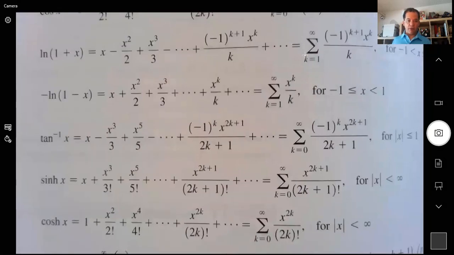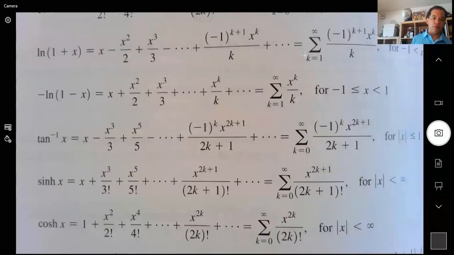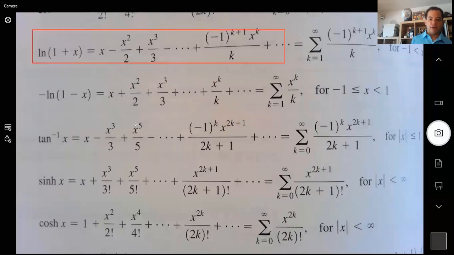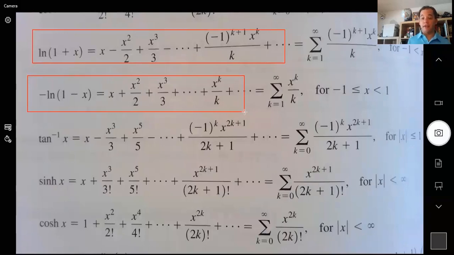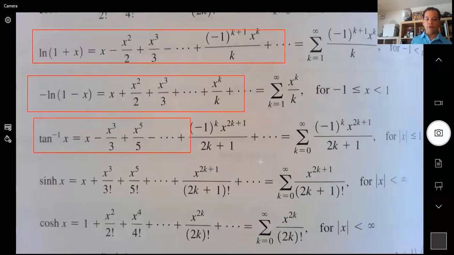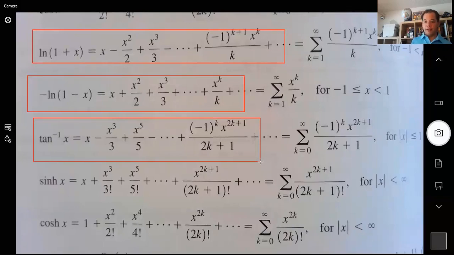Right. So we have the one for ln x or ln of 1 minus x, either one of these two, which you can obtain by integrating the geometric series, the 1 over 1 plus x. We have inverse tangent, very useful also, and we do that by integrating 1 over 1 plus x squared. That's how we discovered it in the first place.